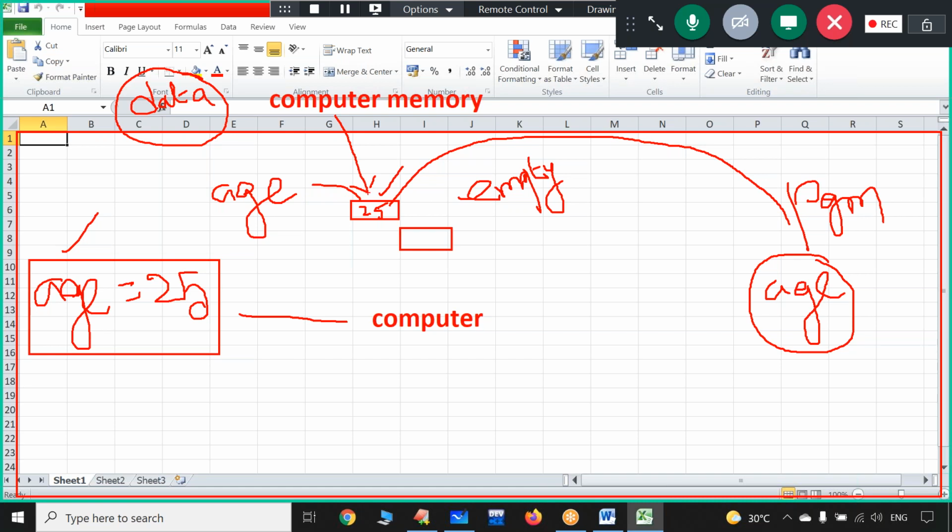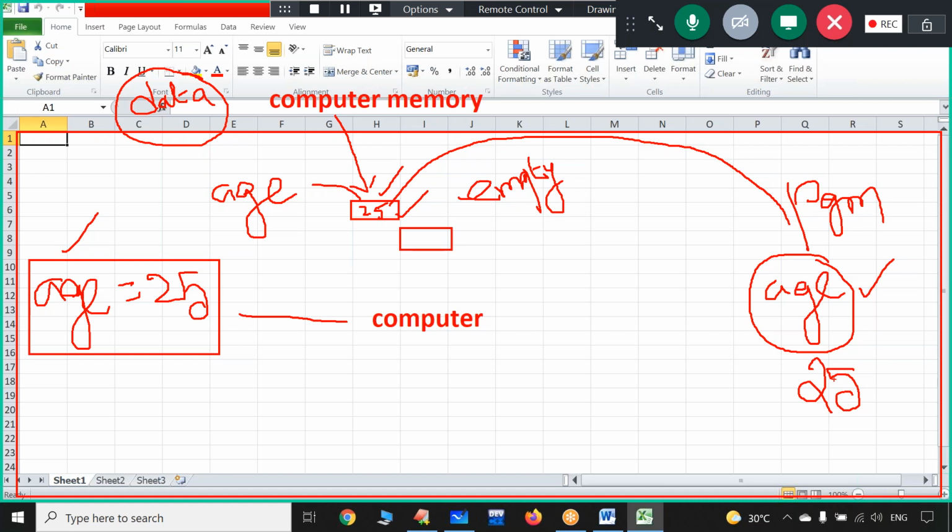Sir, what is the reason for naming that memory block? If you ask me this very simple doubt: whenever you want to process the data, I can simply call this name. Sir, what does this name refer to? This memory block. Now automatically the data will come into my program. The 25 data will come, and on this data, whatever operation I want to perform, I can perform.